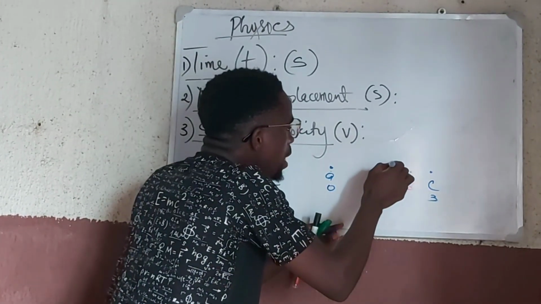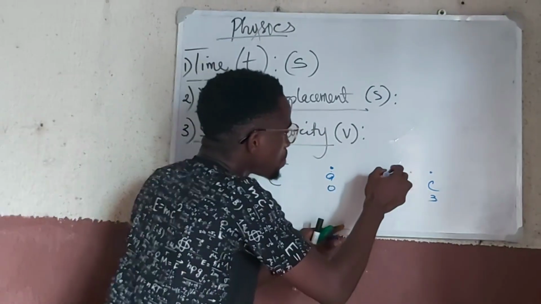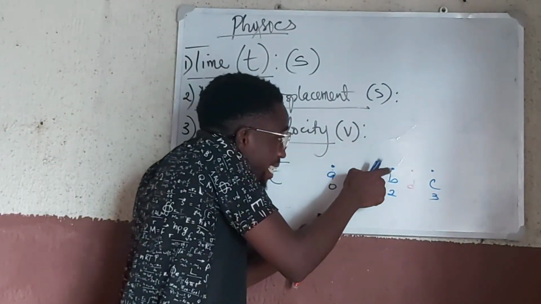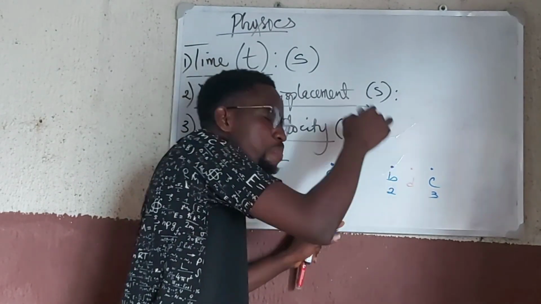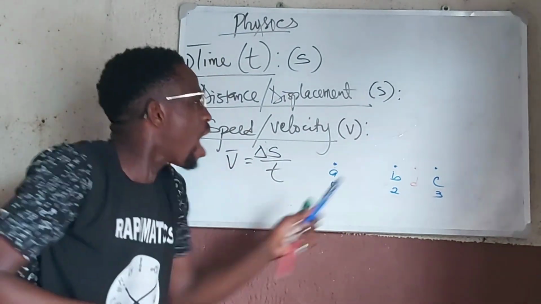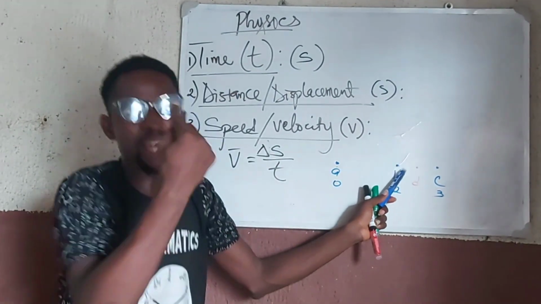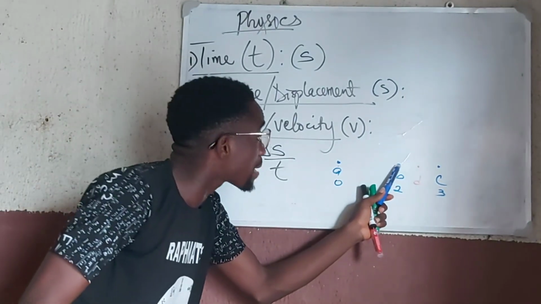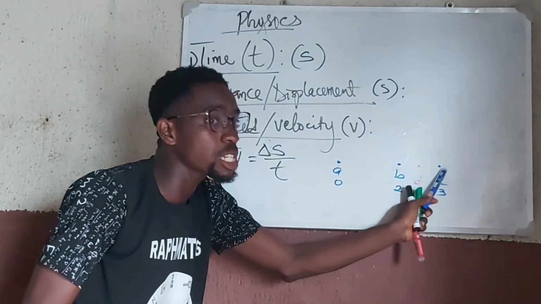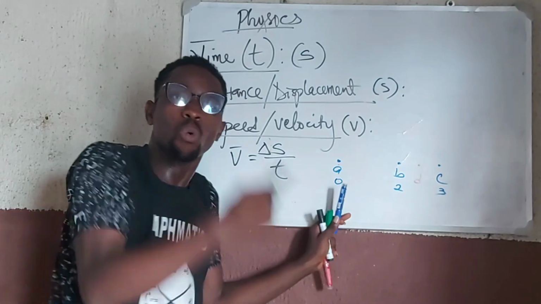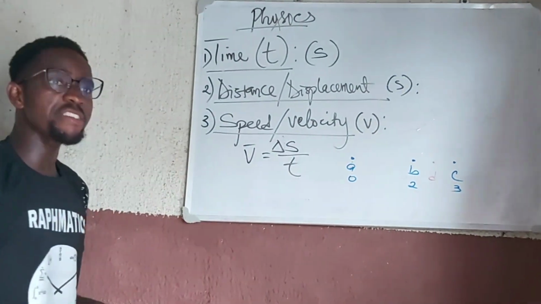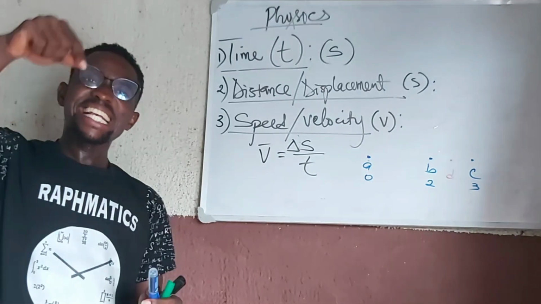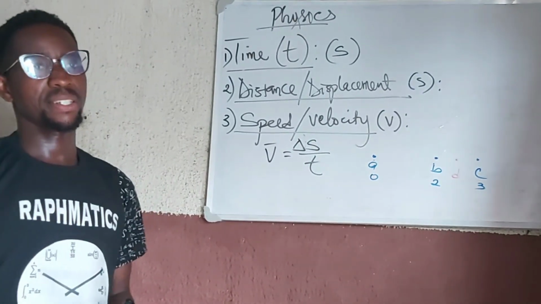But if I am interested in the exact value of velocity at every point in time, maybe speed at point B, what is the speed at this point? Not the speed between point B and C, but speed at point B. How is it moving at point B? At this particular point, not between this point and this point, but at this point alone, what was happening there? And that is what will give me the concept of instantaneous speed.